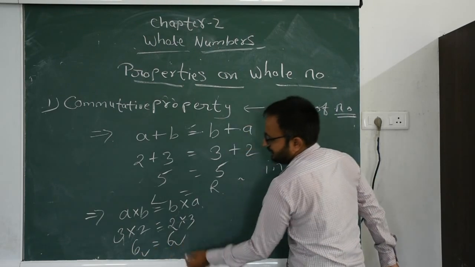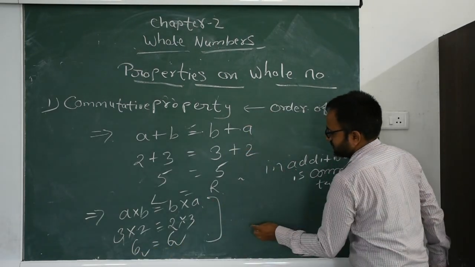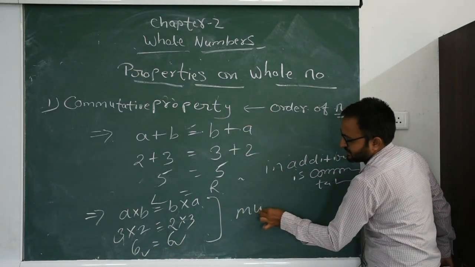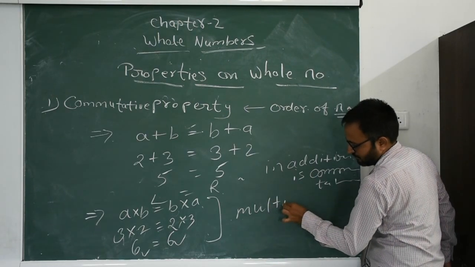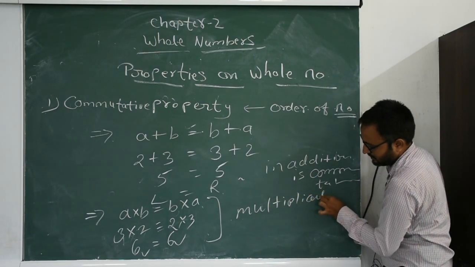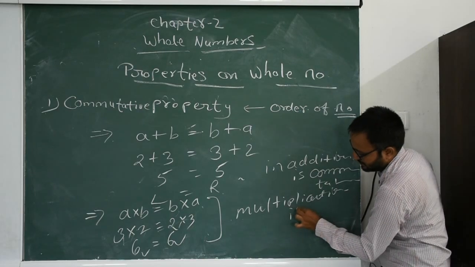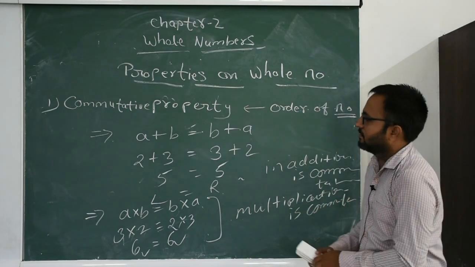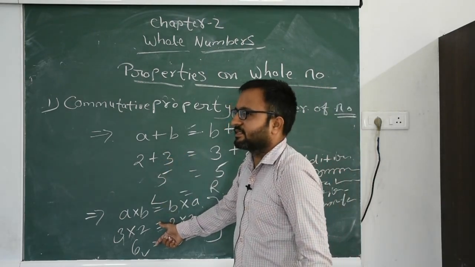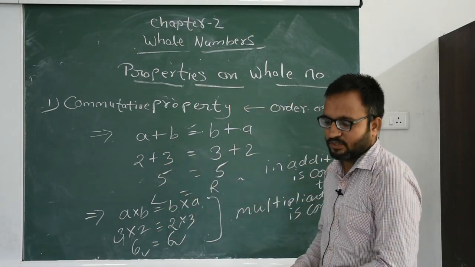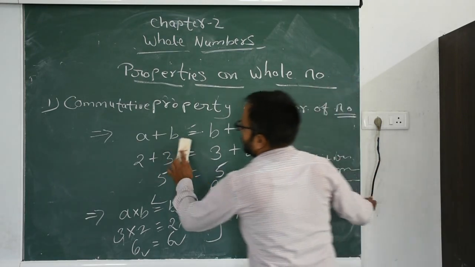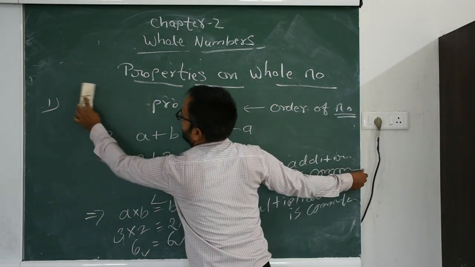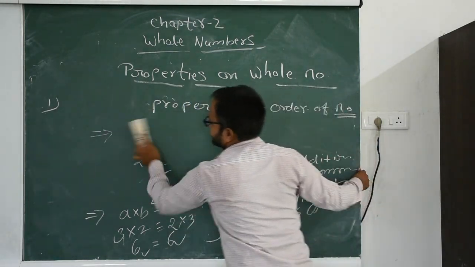Your result will be the same. So multiplication is commutative. So addition and multiplication are commutative. Now we discuss associative property.